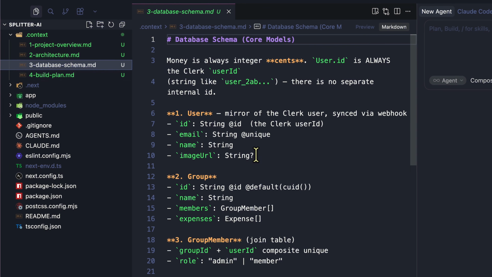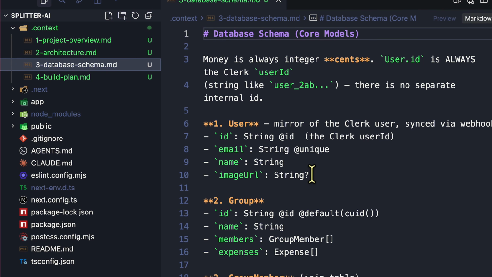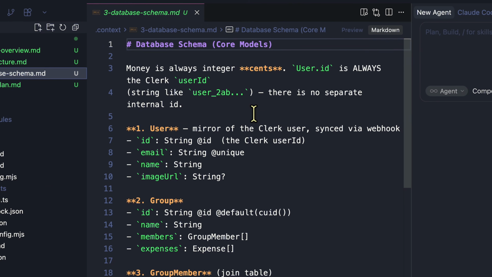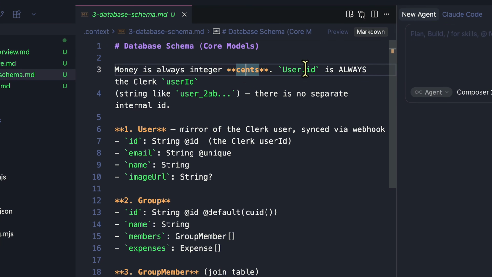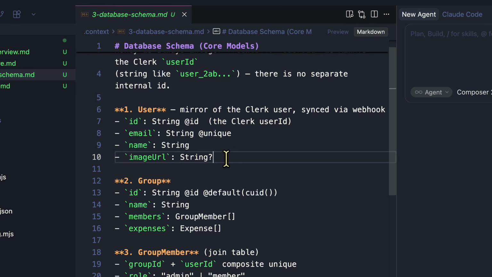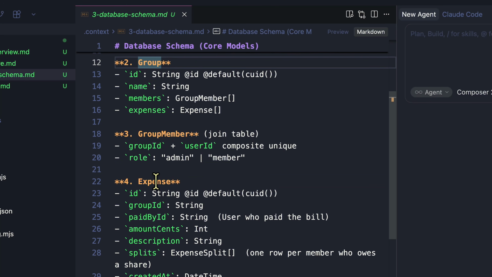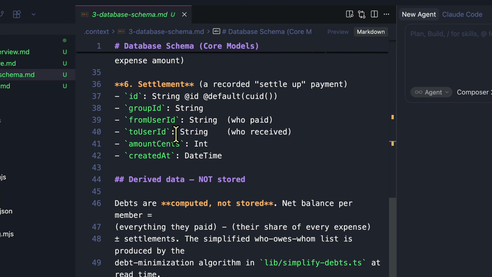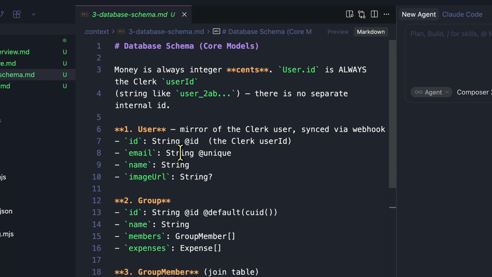File number 3 is database schema. Now, this is the data model. It's written before any Prisma existed, so the schema was a decision, not an accident. For example, money is always integer cents, user.id is always the clerk ID. Then we have the user table, the group table, group member, expense, expense split, and settlement. So all of this is well thought out.